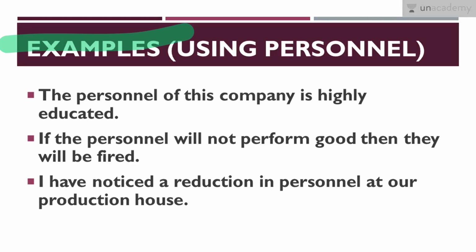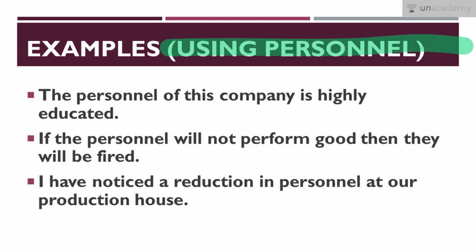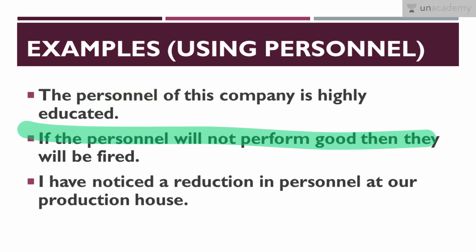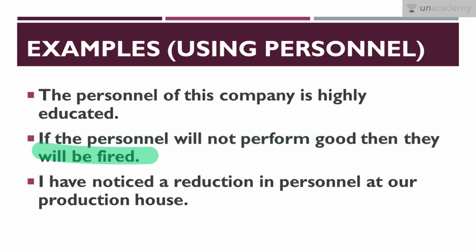Now we will discuss some examples that are using the word personnel. So first is, the personnel of this company is highly educated. This means the employees of this company are highly educated. Second, if the personnel will not perform good, then they will be fired. This means if the employees will not perform good, then they will be fired.